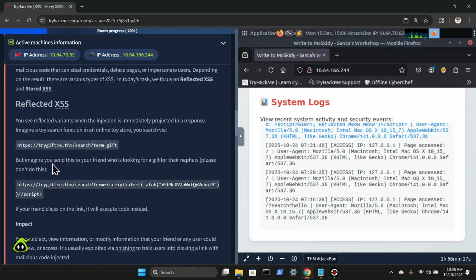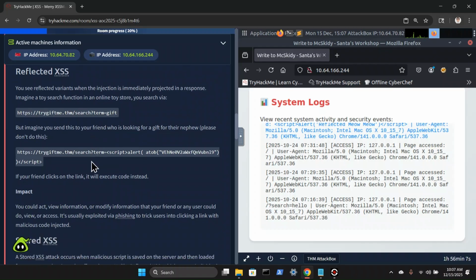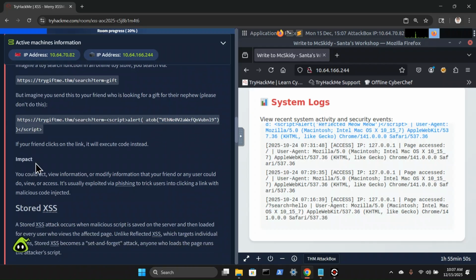Okay, so reflected XSS. You see reflected variants when the injection is immediately projected in a response. Imagine a toy search function in an online toy store, and you search via https://trygiftme.thm/search?term=gift. But imagine you send this to your friend who is looking for a gift for their nephew, and please don't do this. So it's showing that same outline here, provided with the script alert, ATOB, this string right here, and close script. If your friend clicks on the link, it will execute code instead.